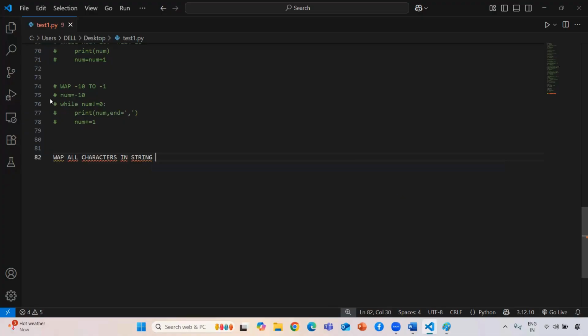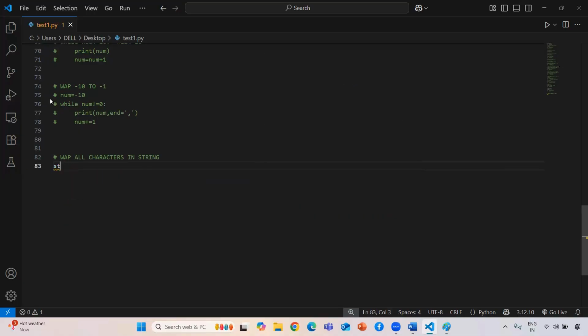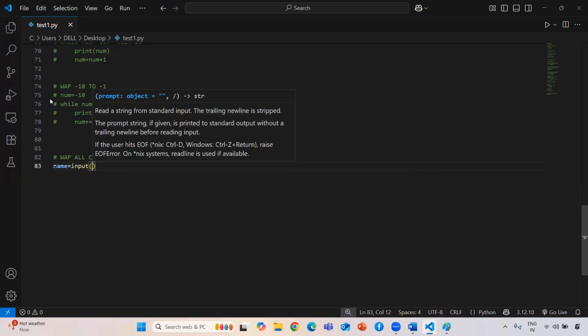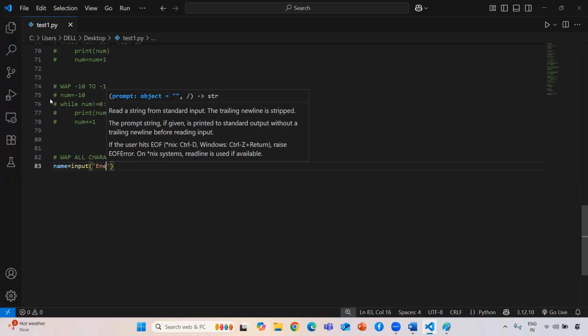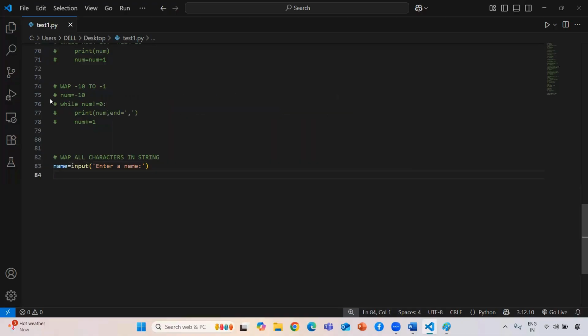string. Means if I'm taking a string, every time my string will be taken from the user input. So first I need to take a string. Okay, so I'll take a string, or I need to take a name only. So I don't need to convert into int, because here I want only the string. That's why I don't take any int. So here I'm typing input, enter a name. So first I'll get that name.